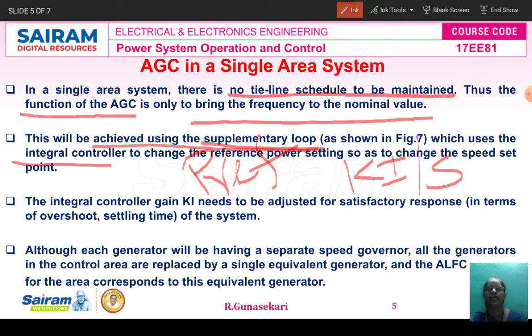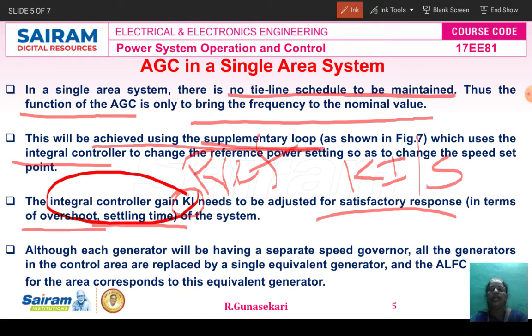Then the integral controller gain KI needs to be adjusted for satisfactory response, in terms of overshoot and settling time of the power system. For that purpose we use the integral controller gain KI in the AGC in a single area system. Each generator has a separate speed governor.